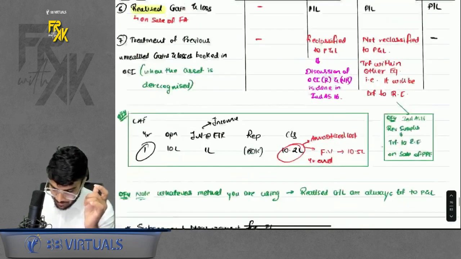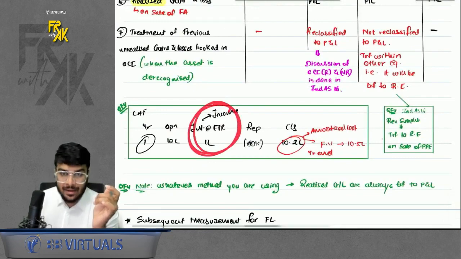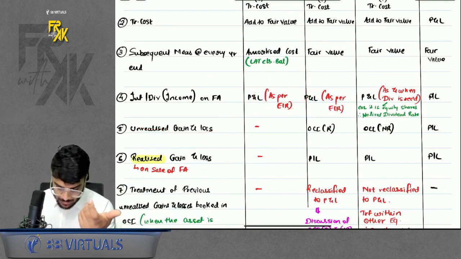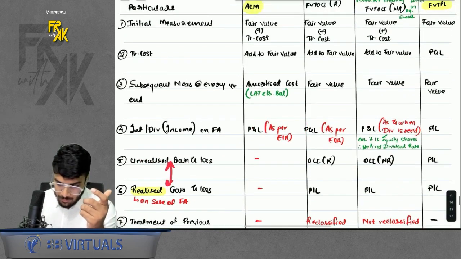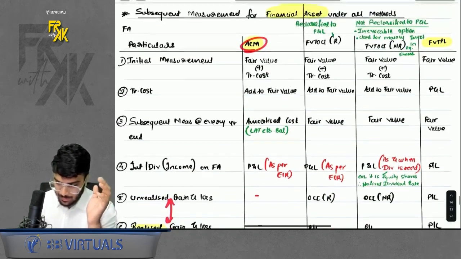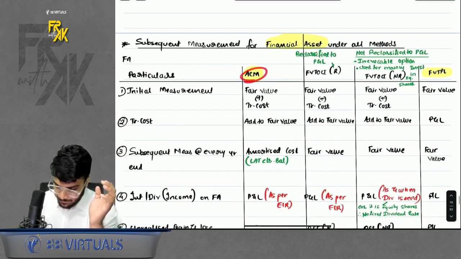You prepare LAT. In LAT, where do the ER get transferred? It gets transferred to profit and loss, right? Unrealized gain loss or realized gain loss cannot arise because here your motive is to only hold till maturity. So this cannot arise. Okay. ACM method done. Now FVT, OCI, R.